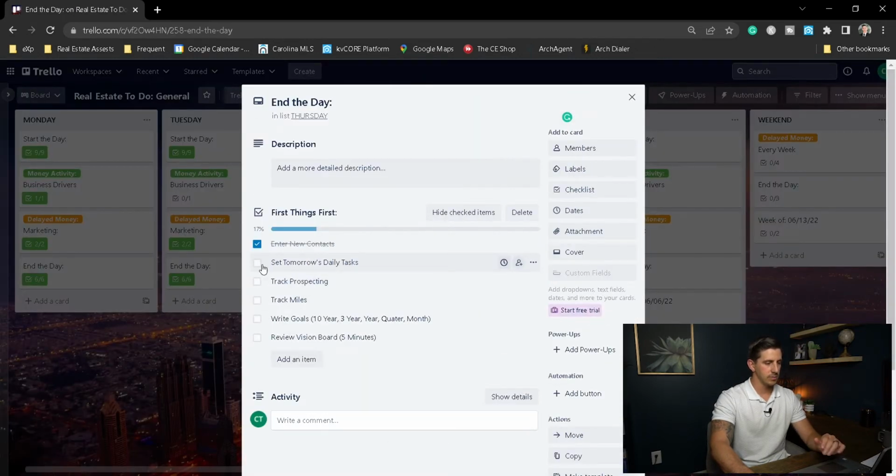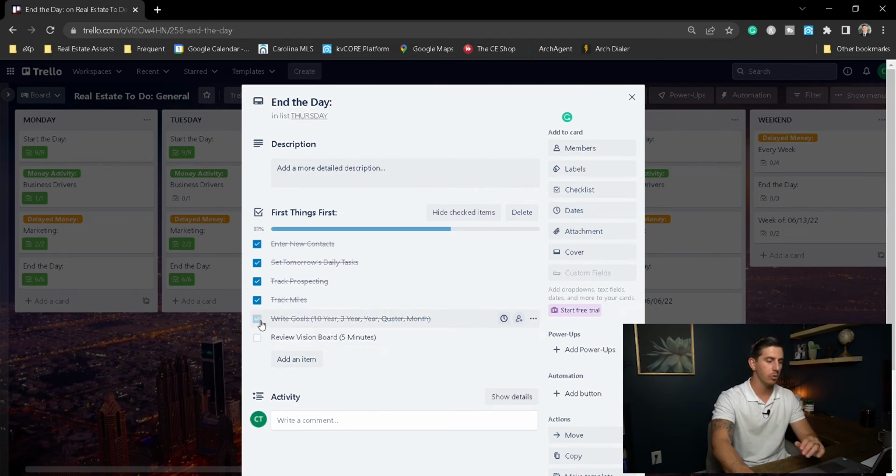So I've set my task for tomorrow. I'm going to track my prospecting. I've got a spreadsheet in Google Sheets. If you guys want, let me know, I'll do a whole video on my tracking method. I've spent a lot of time on that as well, setting that up, and it works very well. Track my prospecting, track my miles.